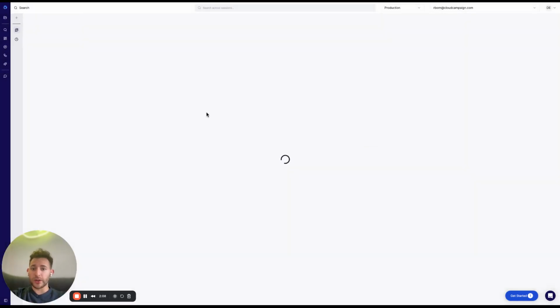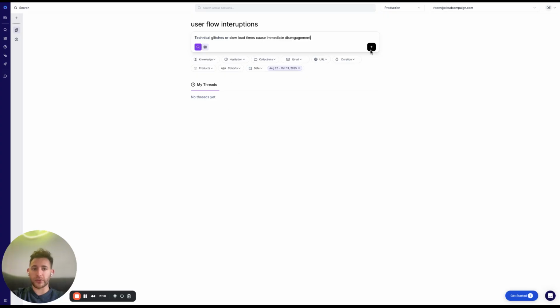And from there, we can actually prompt the search here. So we could say, are users experiencing technical glitches? But because we know they are, we could just say, show me sessions for technical glitches or slow load times. And this is, again, a way to narrow those issues down. And we can filter this by a particular product area. So maybe we just want to look at technical glitches on content creation or calendar or something like that.